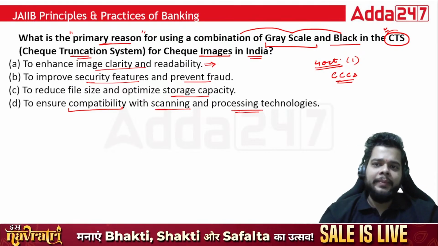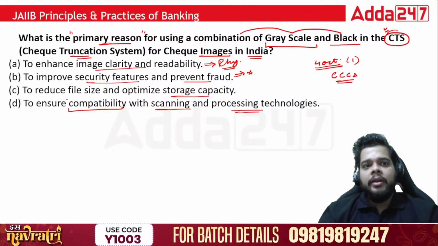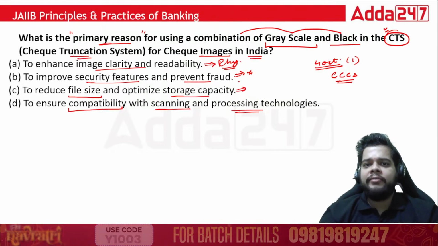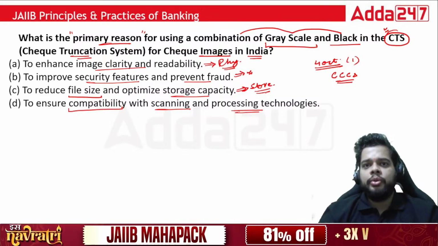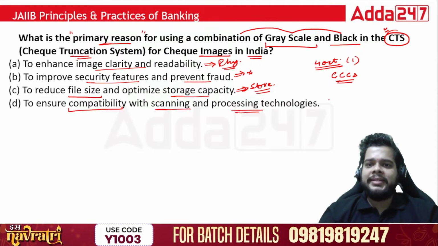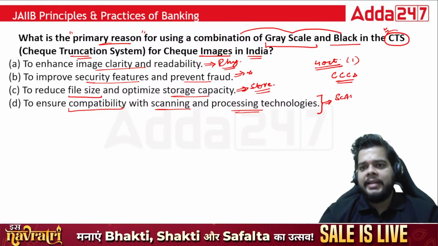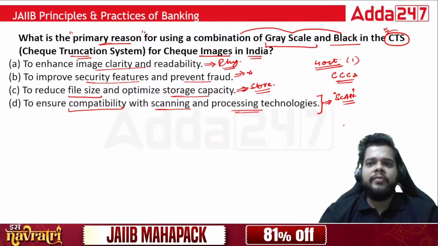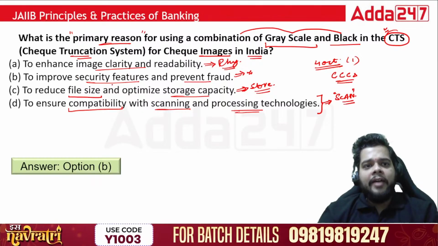Image clarity. Why do we want image clarity when we have the physical cheque in our hand only? Security features, prevent fraud. Yes, this can be one of the primary reasons. To reduce the file size, no, we already have the cheque with us. We do not need to store it as such. Fine. The primary reason is not to store the cheque in electronic form. To ensure compatibility with scanning and processing technologies, this also can be one of the reasons, because the scanner which scans these images has a certain configuration to be met. But what is the exact primary reason? Definitely it will be option B. We want to have improved security features as well as prevent fraud.